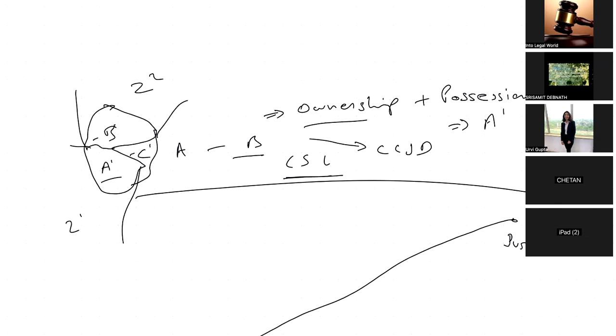For example, the property is in Z1 and you file a case against B1 in the court of Z2. Important is that once the jurisdiction is accepted, you cannot evade it. You can file a suit in either court, but once it is accepted, you have to accept the jurisdiction of the court.